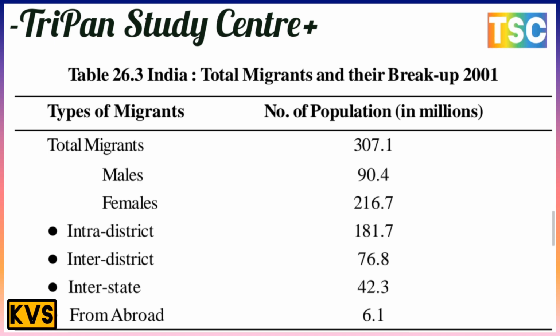Of this, males are 90.4 million, but females are a very striking 216.7 million. That is amazing. Intra-district migrants are 181.7 and inter-district 76.8. Intrastate is 42.3 and from abroad 6.1.